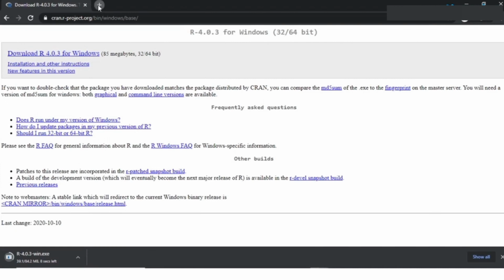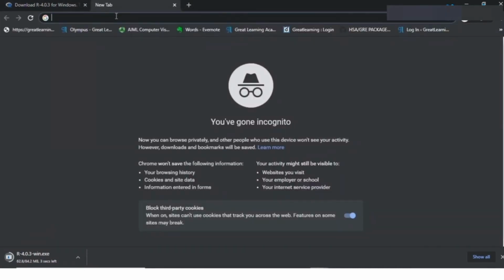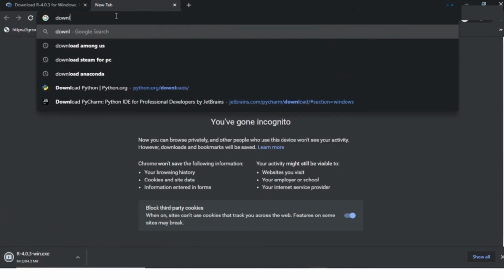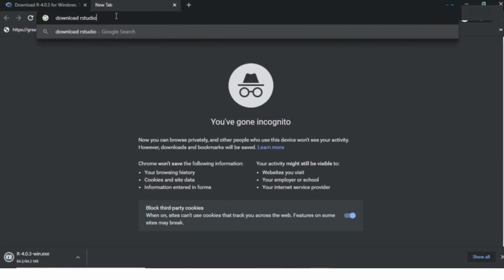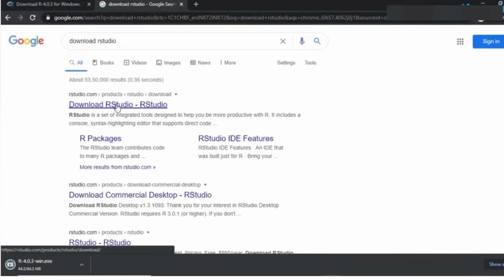Now after downloading R, I would need an IDE to work with R. So this is where I have an IDE called RStudio. So I'll write down download RStudio. See this first link over here, download RStudio. So this is the site rstudio.com.